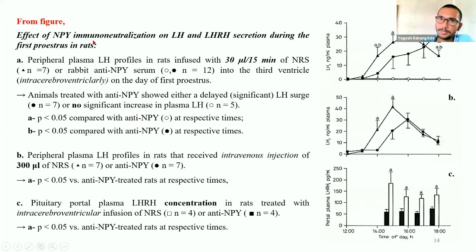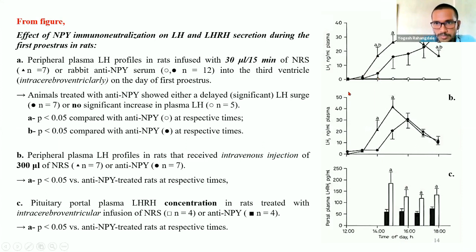Effect of neuropeptide Y immunoneutralization on LH and LHRH secretion during the first proestrus in rats. In the first diagram, that is A, the peripheral plasma LH profile was observed in rats infused with 30 microliters per 15 minutes of normal rabbit serum and anti-neuropeptide Y serum in the third ventricle, that is intracerebroventricular, administered on the day of first proestrus. The triangles are the indicators of normal rabbit serum treatment, and the filled and unfilled circles are the indicators of anti-neuropeptide Y serum.